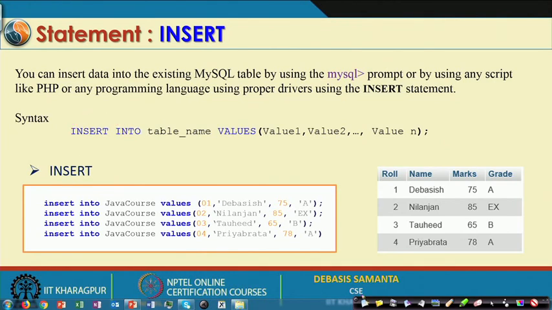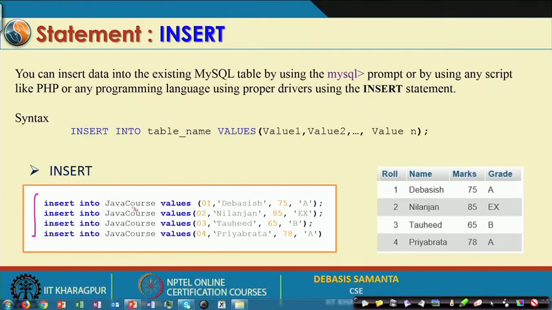Now, if the table already contains some records, the insert command will insert in appending mode. So, whatever records are there will remain, and it will start appending the new record at the end of the existing records. So, this is the statement as you see here. With this, we have issued 4 insert commands one by one.